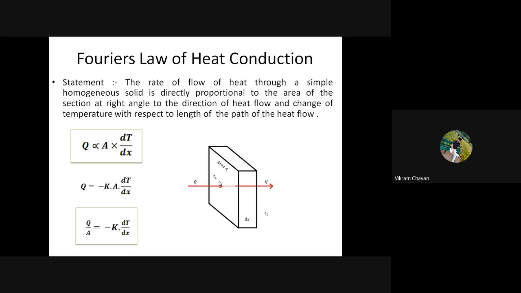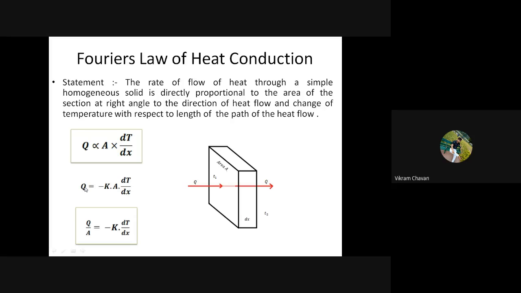To normalize this sign, we have provided the negative sign over here. Inside dT, that is T2 minus T1, the value will be negative because heat is always transferring from the high temperature region to the low temperature region. So we get this dT as negative. To normalize, we have introduced one more negative sign. So Q is equal to minus K multiplied by A multiplied by dT divided by dx,